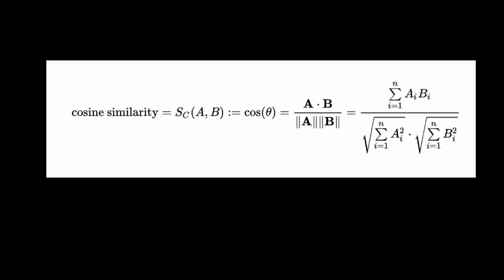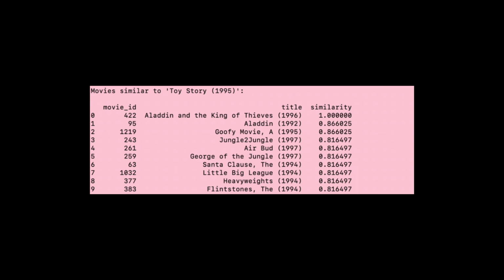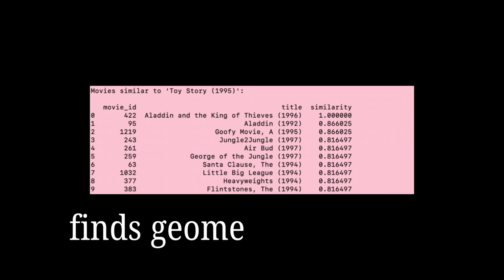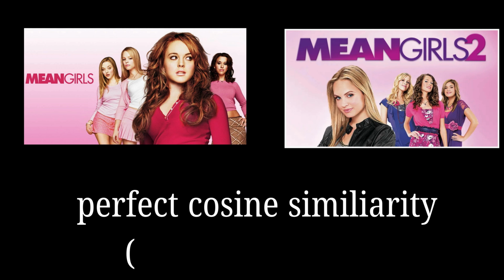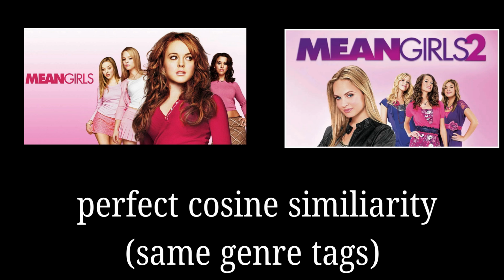By dividing the dot product by the magnitudes of both vectors, it isolates just the cosine of the angle between them. Now, if you like Toy Story, the system instantly finds the closest geometric matches. But it still lacked human nuance. A Pixar classic and a terrible sequel could score a perfect similarity just by sharing the same genre tags.